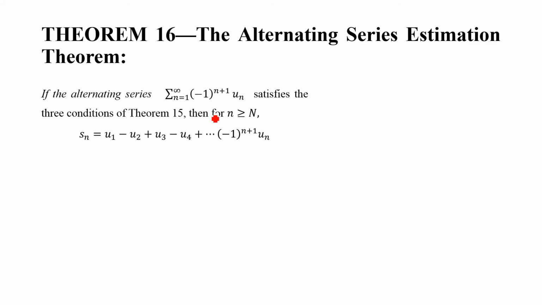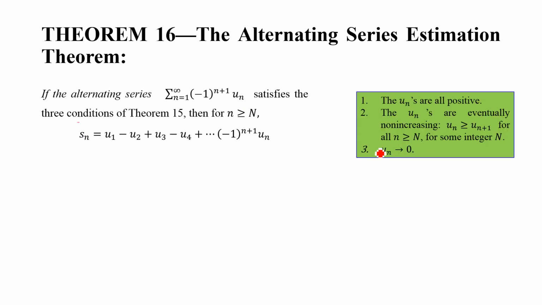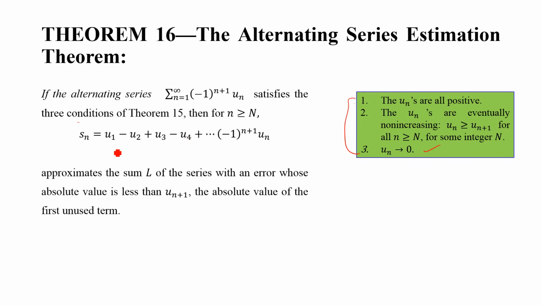If the alternating series sigma of (-1)^(n+1) un satisfies the three conditions of Theorem 15, and these three conditions, for your information, are that the un are all positive, the un are eventually non-increasing, that is un is greater than or equal to u(n+1) for all n greater than or equal to N for some integer N, and un approaches 0, then Sn equal to u1 minus u2 plus u3 minus u4, and so on.